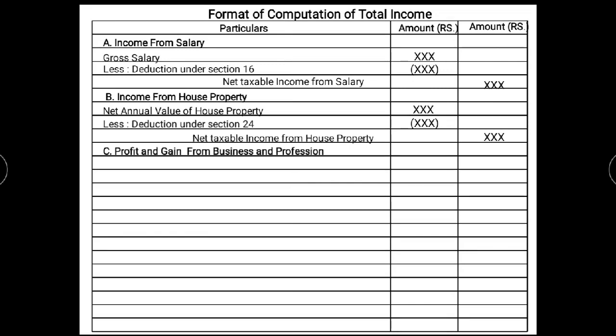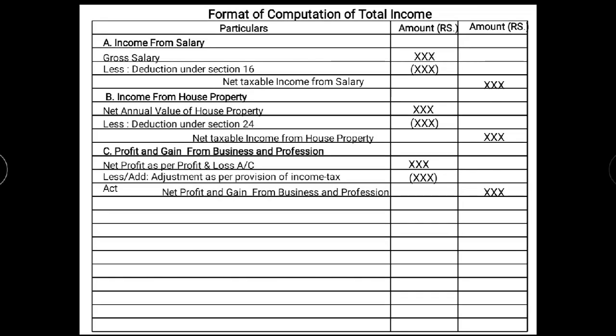The third source of income is profit and gain from business and profession, also called PGBP. Here we write the net profit as per the profit and loss account. Then we make the adjustments given as per the Income Tax Act. Then we get the net profit and gain from business and profession, and the amount is written in the outer column.